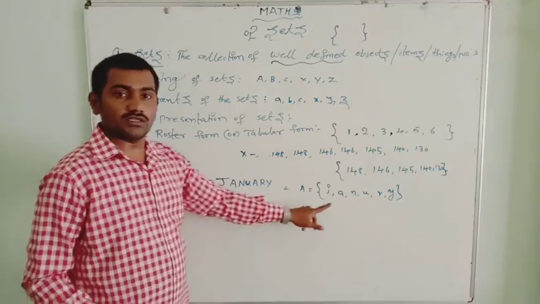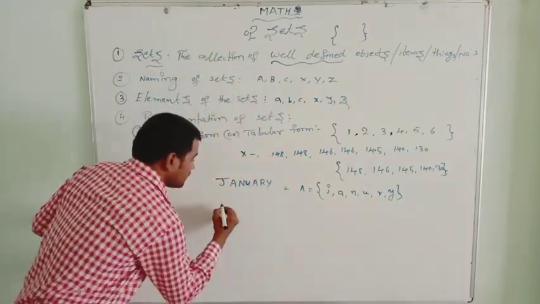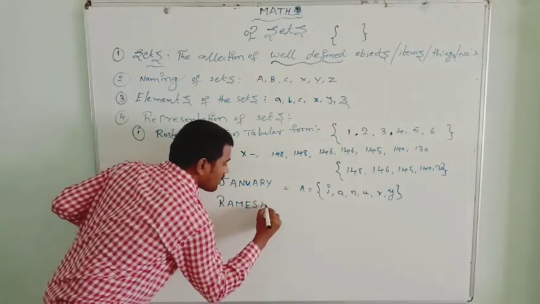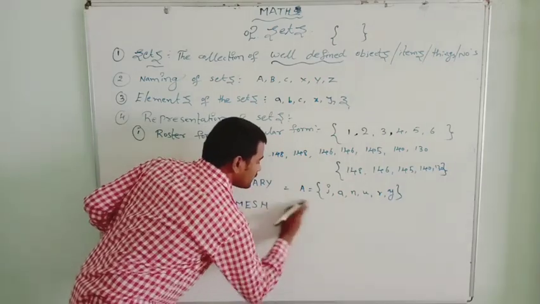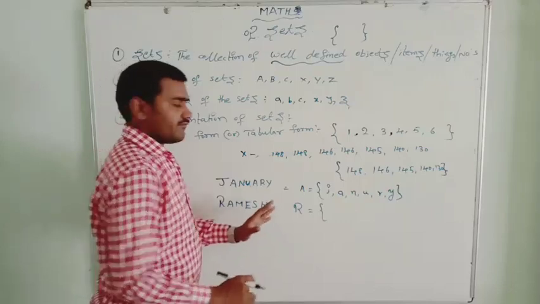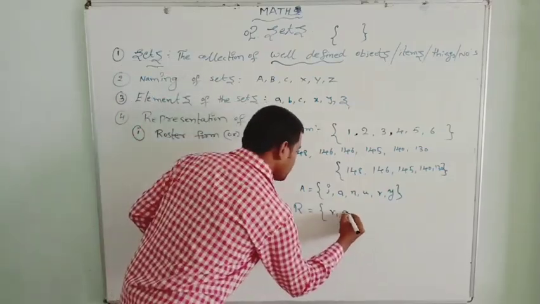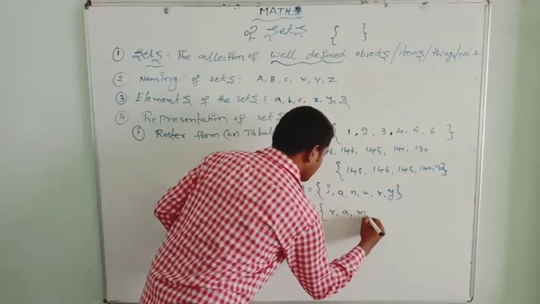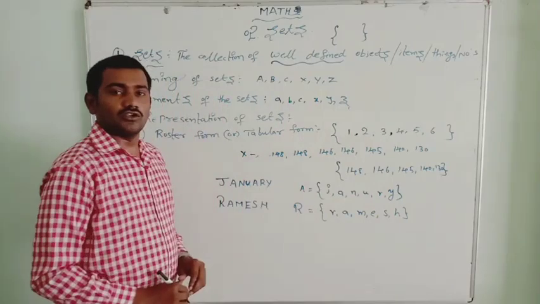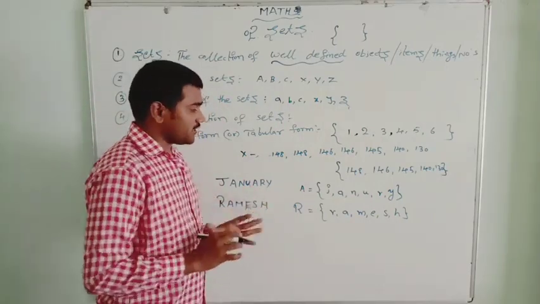Suppose my name is Ramesh. Let me write the set of letters, and let me give the set the name R. You can give any name for this set. Let me represent R, A, M, E, S, H. Suppose you have another name, you can represent any name here.